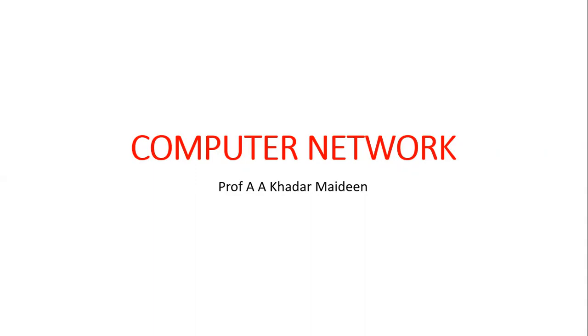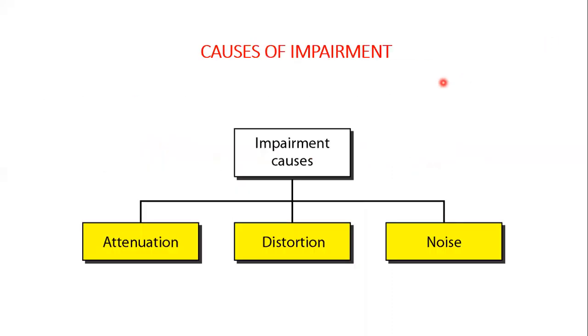Computer network. This class, I'm going to discuss the transmission impairments. The signals travel through the transmission medium, which is not perfect. The imperfection causes the signal impairment. This means that the signal at the beginning of the medium is not the same as at the end of the medium. That means what is sent is not what is received. So what is called the impairment?